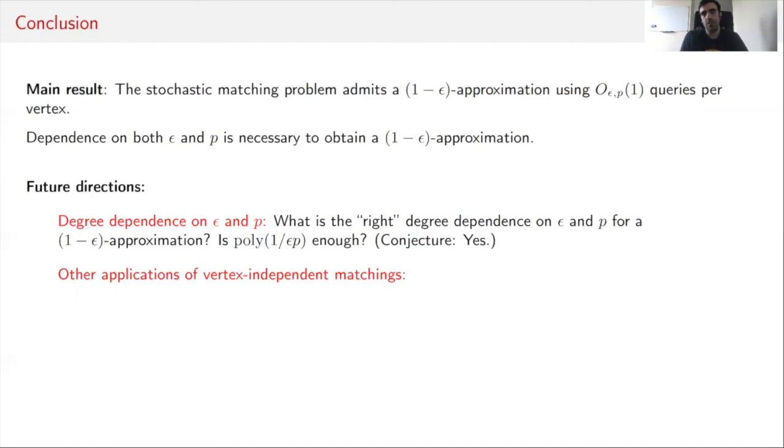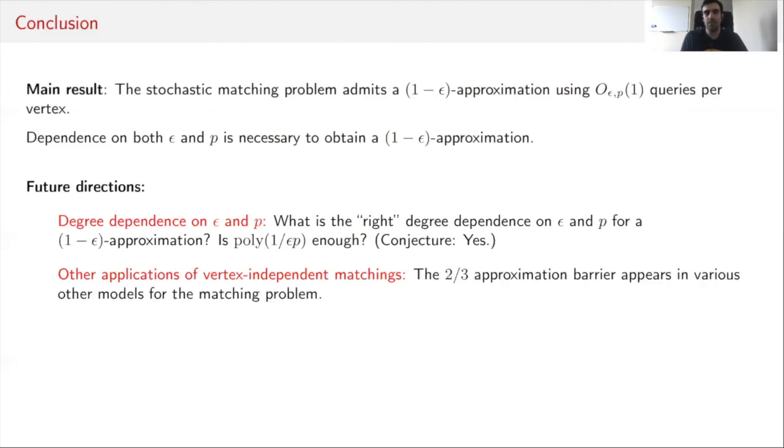And another more open-ended question on a future direction is whether a variant of this vertex independent matching algorithm could be used to get improved approximations for various other settings of the matching problem, for which this 2/3 approximation appears to be a barrier.